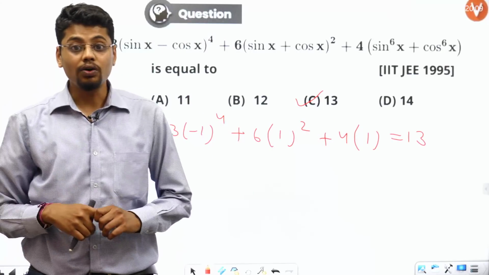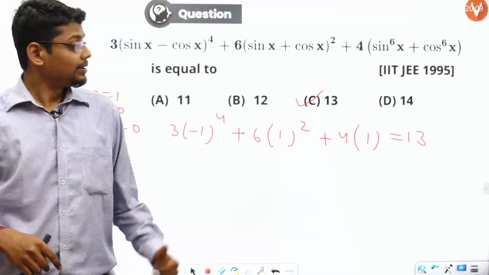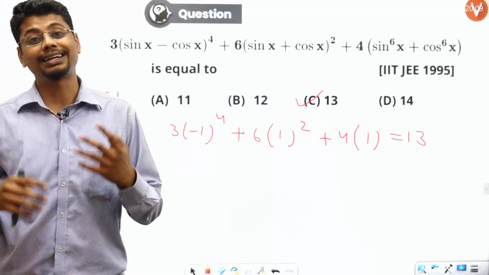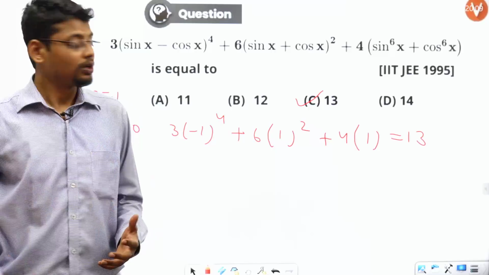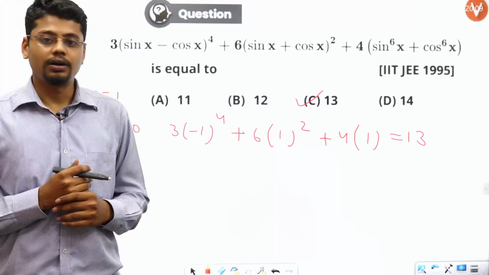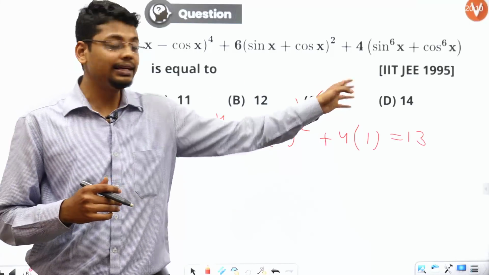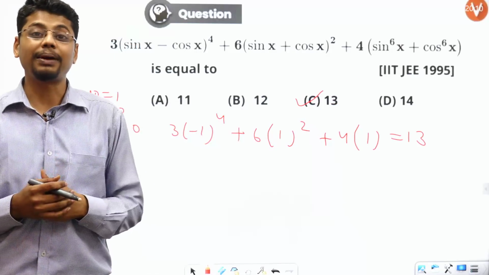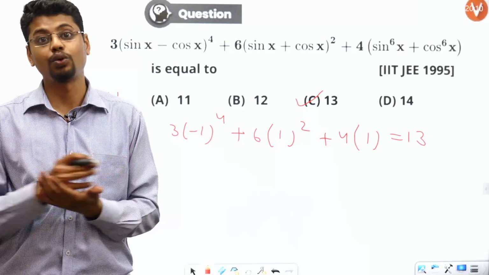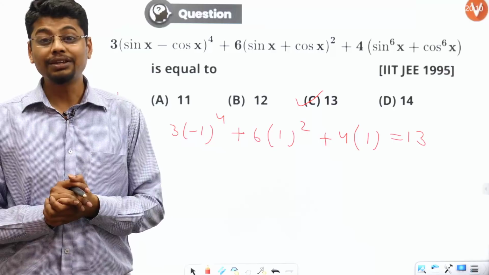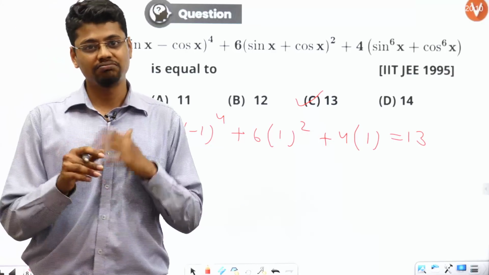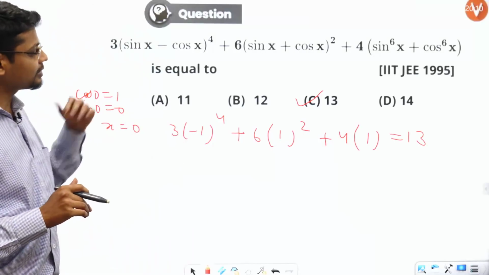As I have told you, you can do these problems based on your 10th class knowledge also. What if one of the options would have been 11, 12, 13, and D says that this expression depends on X and is not constant throughout? Then you would have to solve it properly. So you can still solve it properly.